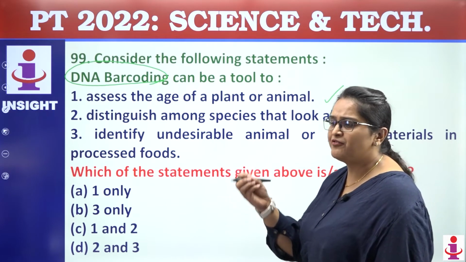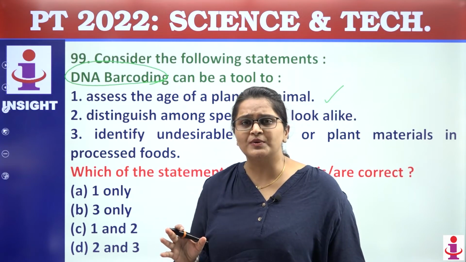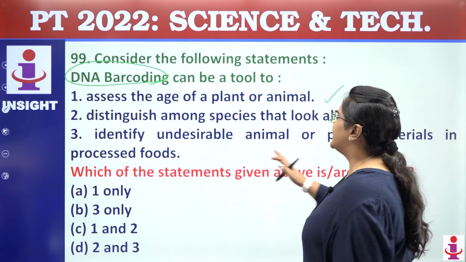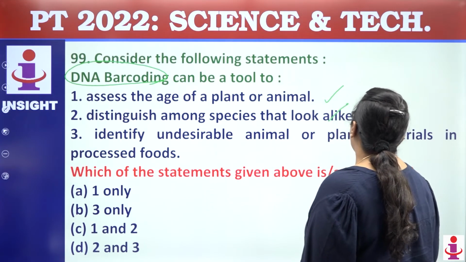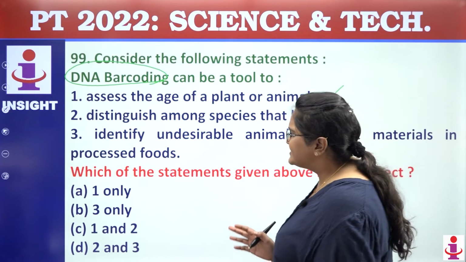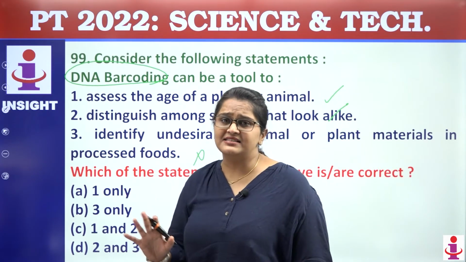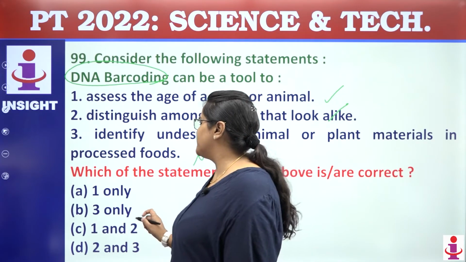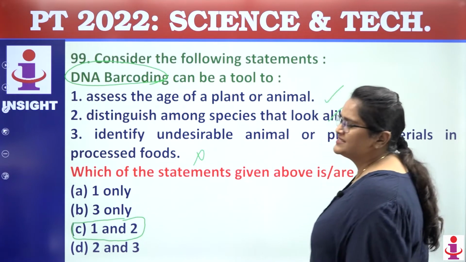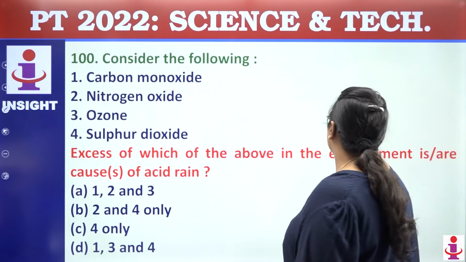Of course, with the help of DNA, can you figure out the difference between two twins? Answer is yes. It identifies undesirable animal or plant material in processed food. So guys, this is something which it doesn't do. It doesn't identify undesirable things, and that too in processed food, it's very difficult. So the answer will come out to be C.